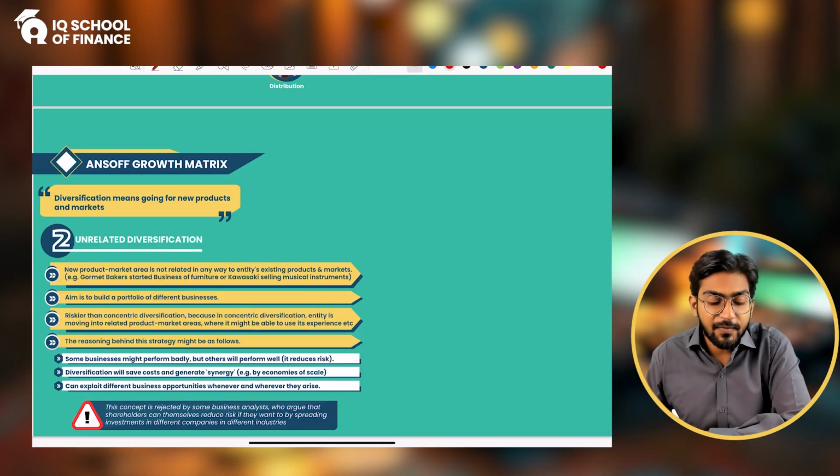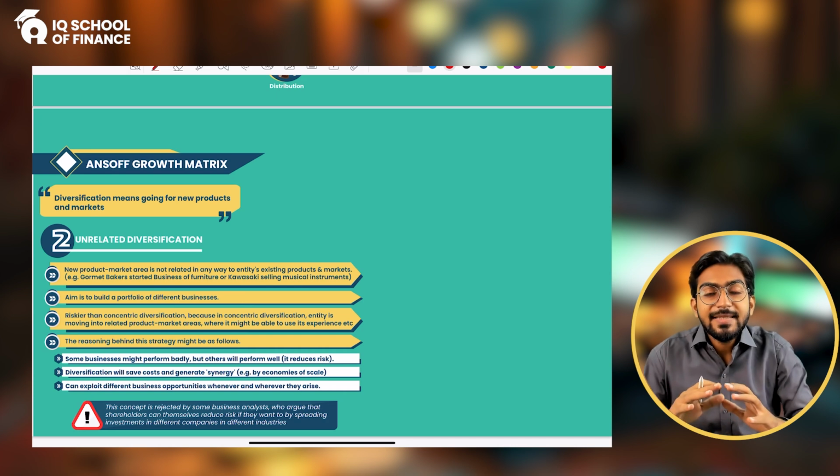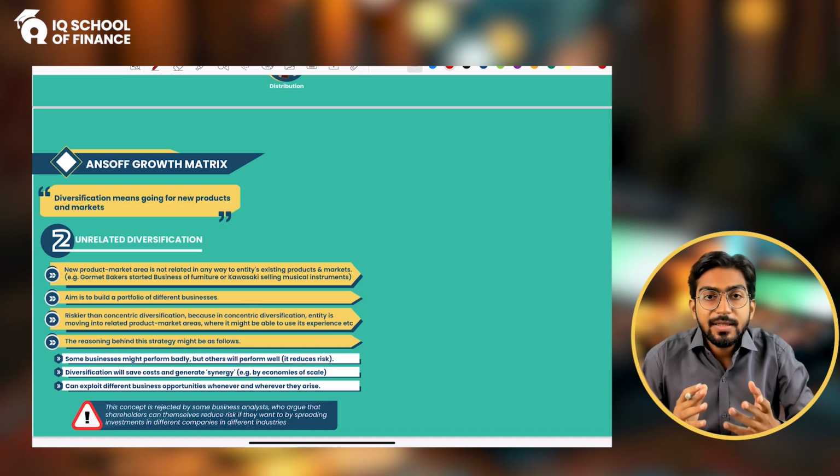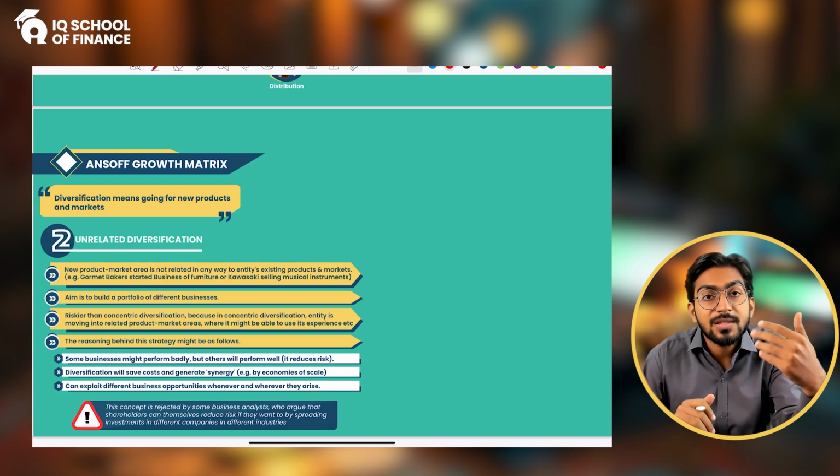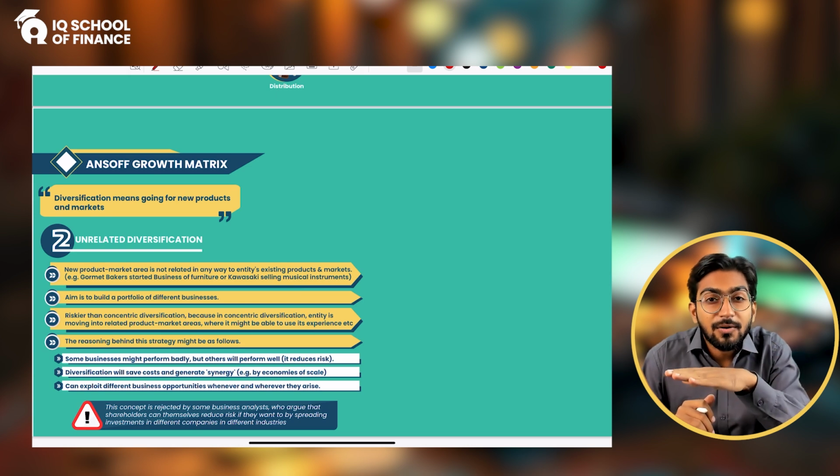So the unrelated diversification means diversifying in such a way that the new product and new market are totally different from you. For example, if there is a business which makes bakery items, cookies, sandwiches, cakes, these kinds of things. Alright, now the business enters into the furniture industry. Now they are making furniture. So these are nowhere connected to each other. I'm not saying don't do this, I'm just telling you that these are altogether different or unrelated to each other.